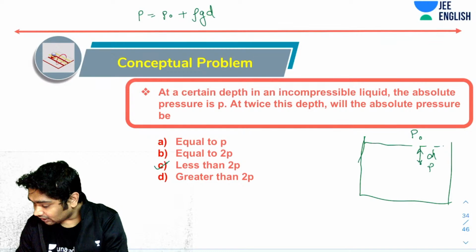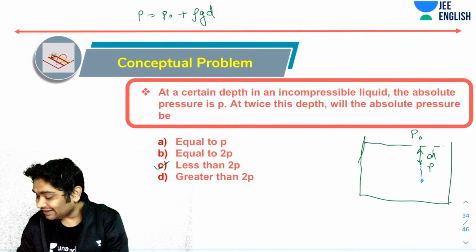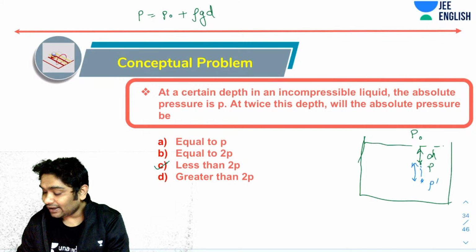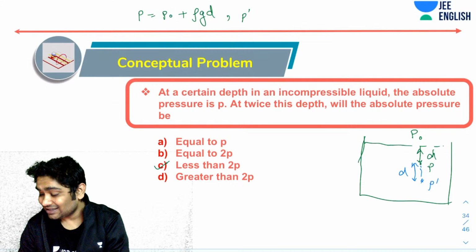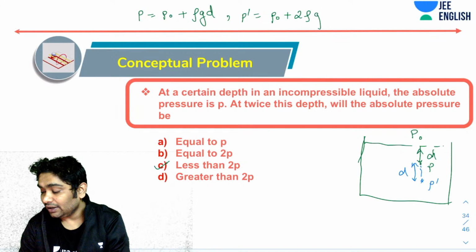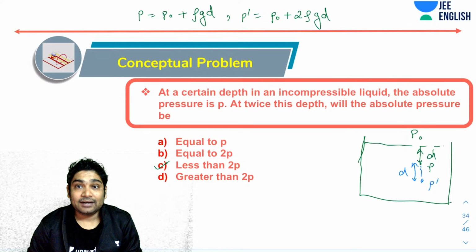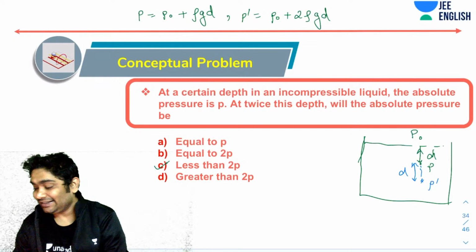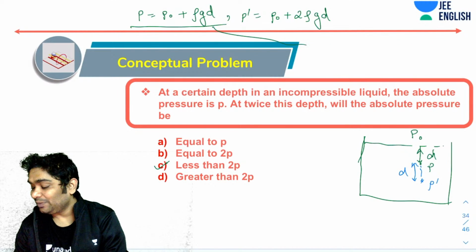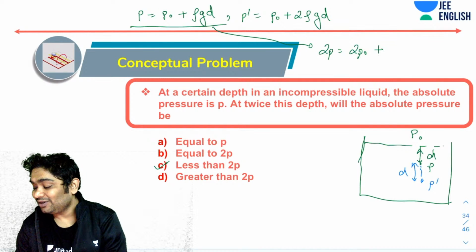So if I move further down by a distance D, and let's say here the pressure is P dash. So can I also say that P dash is P naught plus 2 rho G D, right? Now this is less than 2P. You realize from here what would have been 2P? 2P would have been equal to 2P naught plus 2 rho G D. So can I say 2P equals P dash plus P naught?